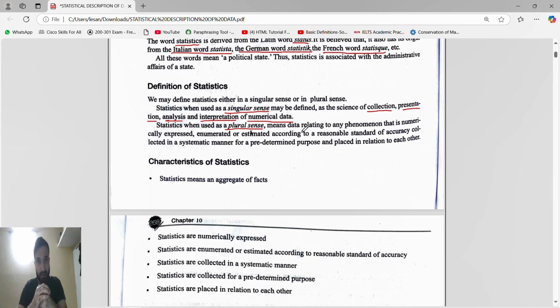Suppose 10 students have written the exam and I ask every student how their exam went. If a student says good, there are three types of student. The first are the toppers. For toppers, good is like 85 to 90, because they will say excellent, very good means 95 plus. So according to toppers, good is 85 to 90.